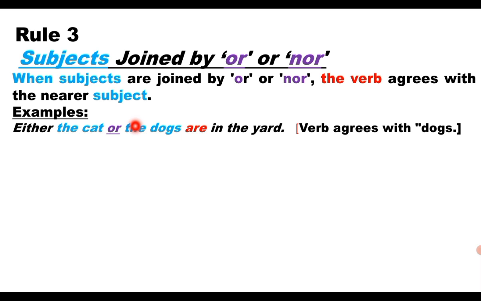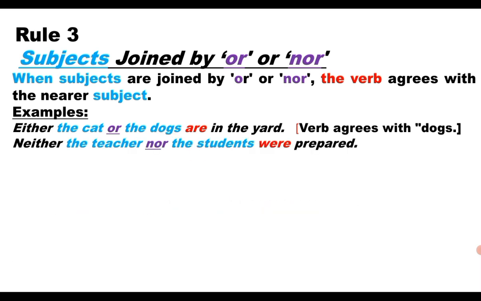Here, the dogs is the nearest subject, and it is in plural form. Therefore, the verb will be plural. So, here the verb agrees with the dogs, which is nearer.